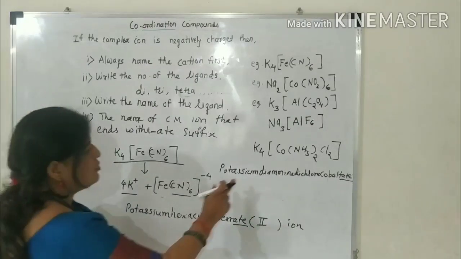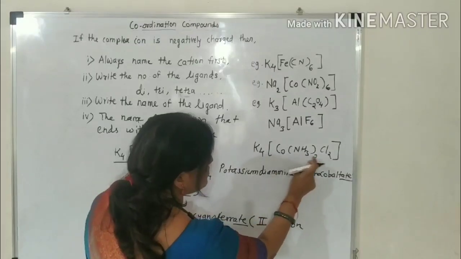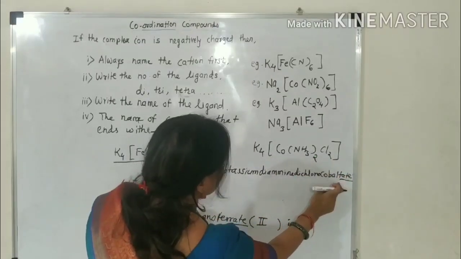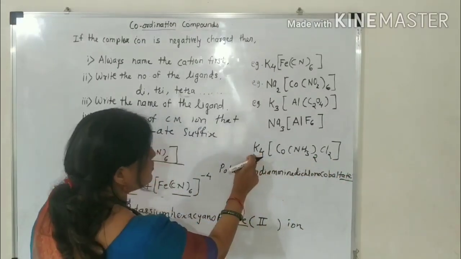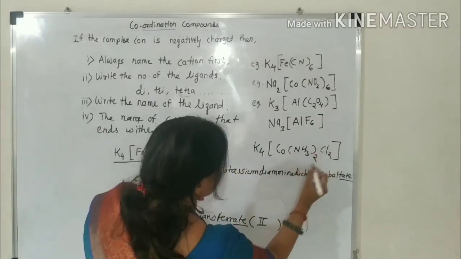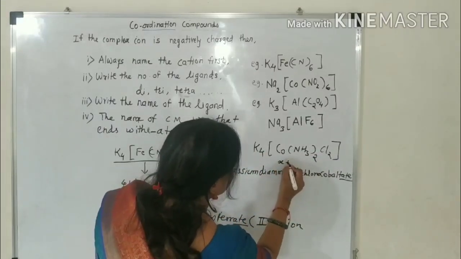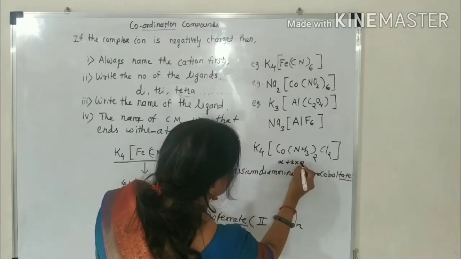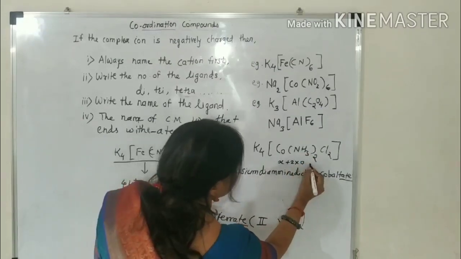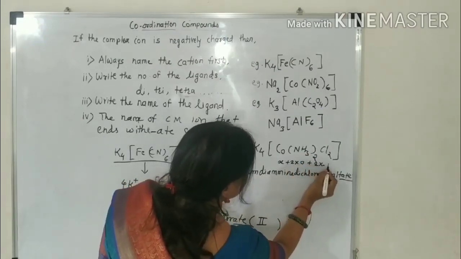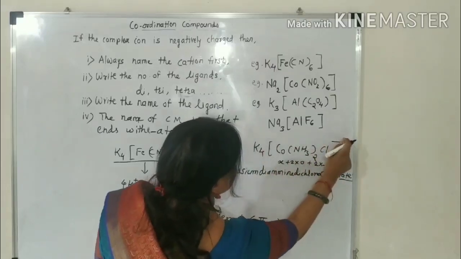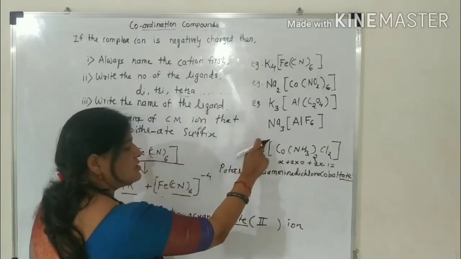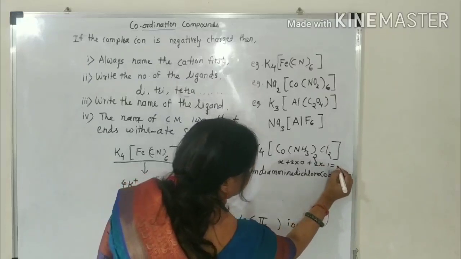In this case, potassium diamine, dichloro, cobaltate. Then you have to write its oxidation state. That will be cobalt's X, 2 into amine 0, that is neutral ligand, plus 2 into -1 equal to -4. Here positive 4 charge, then here will be -4.